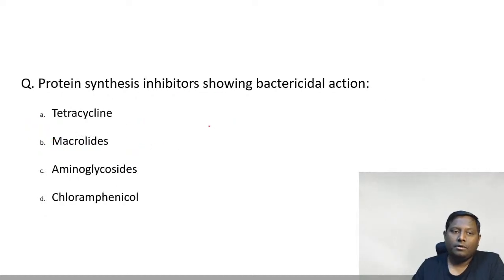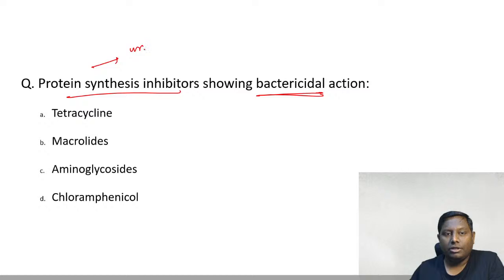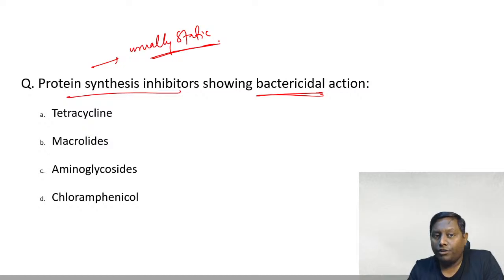Protein synthesis inhibitors showing bactericidal action. You see, protein synthesis inhibitors are usually bacteriostatic. They are not cidal, they are static. Which of the following protein synthesis inhibitors has bactericidal property? Tetracycline, macrolides, aminoglycoside, chloramphenicol. Macrolides are static.